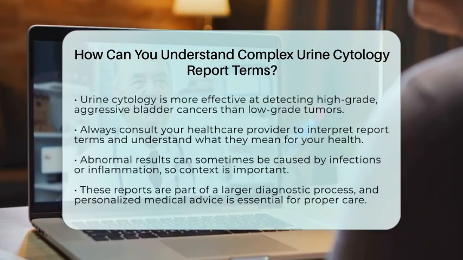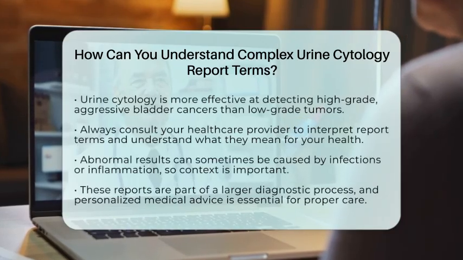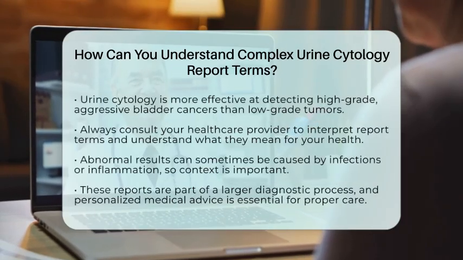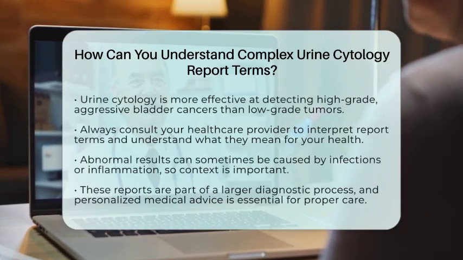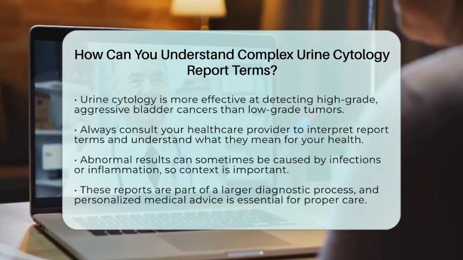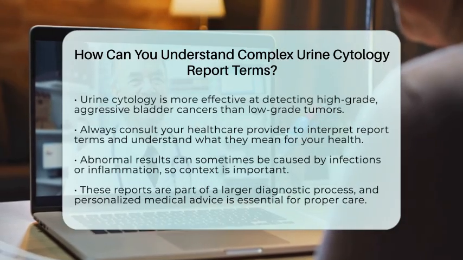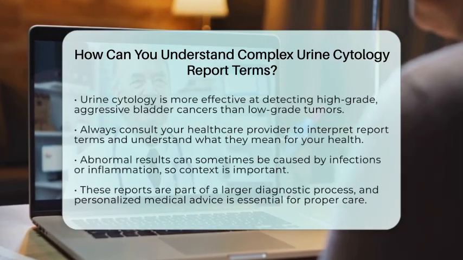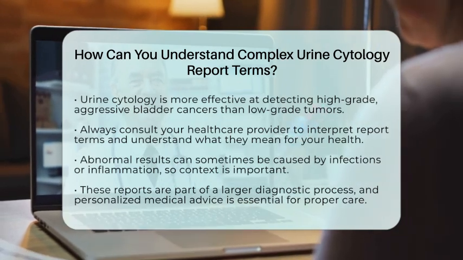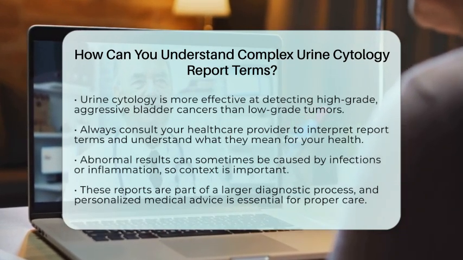If you receive a complex report, don't hesitate to ask your healthcare provider to explain what each term means for your health. Remember, abnormal results often lead to more tests to get a clear picture. Factors like infection or inflammation can sometimes cause cells to look abnormal, so context matters. Always discuss your results with a medical professional who can interpret them in light of your overall health and symptoms.